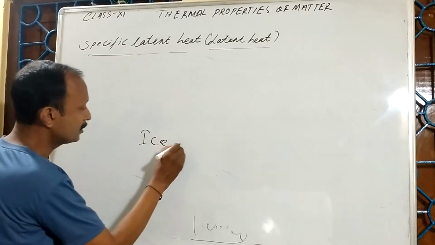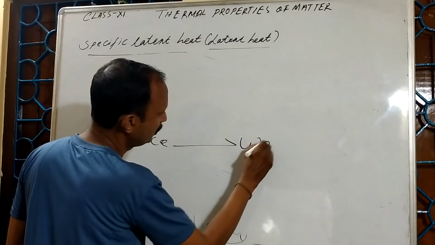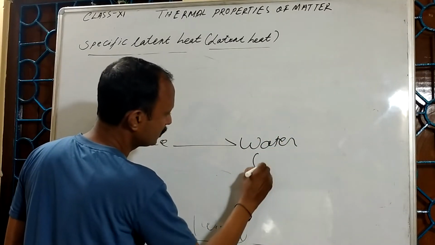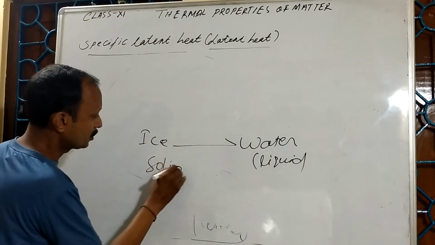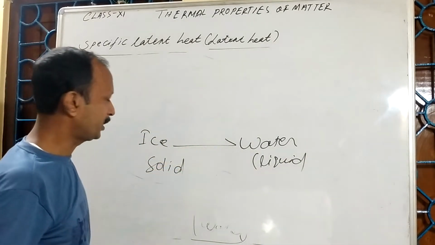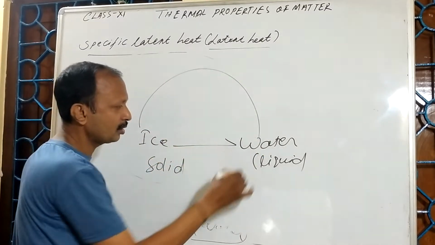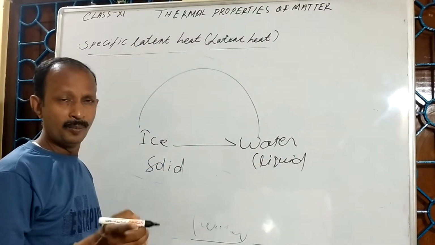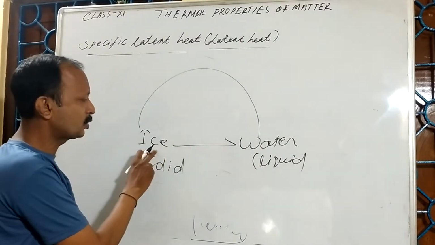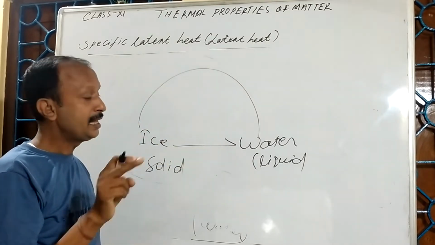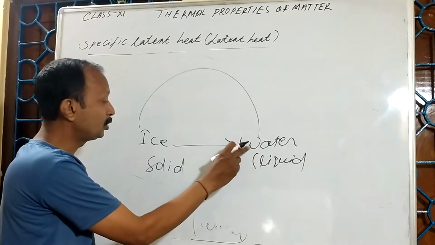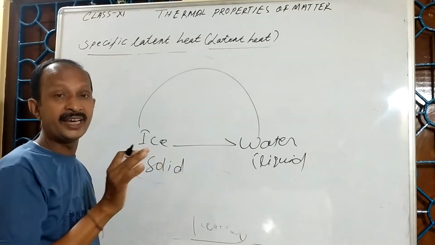So this is the ice. Suppose this is the water, this is the liquid state, this is the solid state. During that time, ice absorbs heat energy. The same amount of heat energy absorbed by the ice to convert into water is released by the water to change back into the ice state.